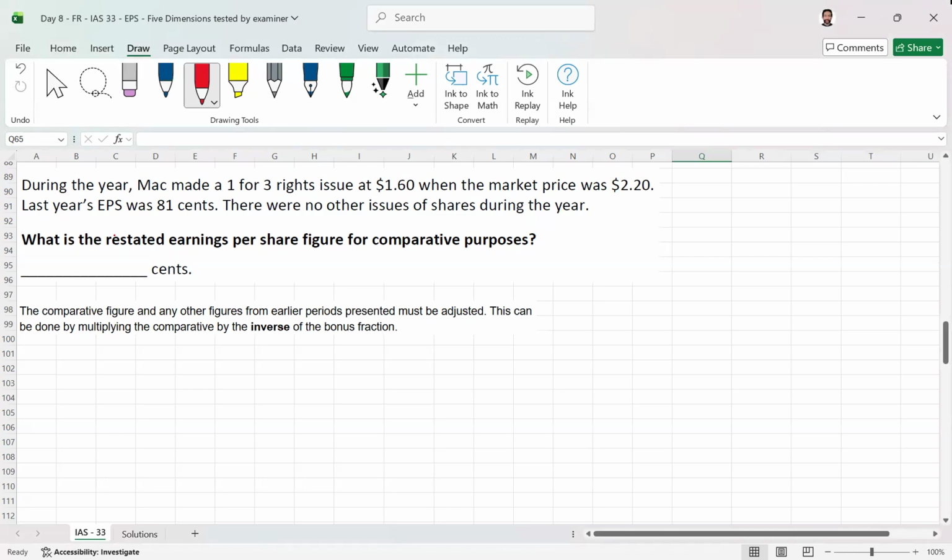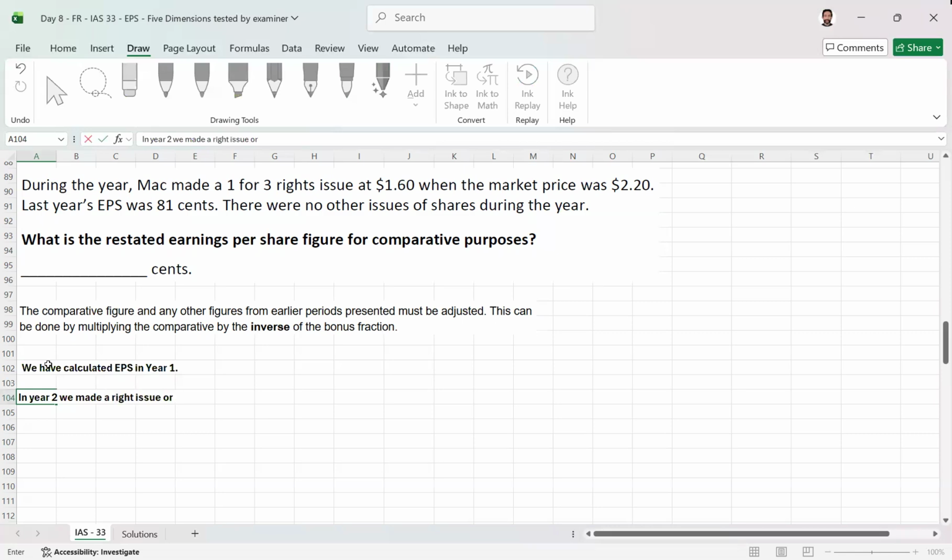So what will happen? The EPS is going to go down. Why is that? Let me explain. Let me write it here for you. So we have calculated EPS in year 1. In year 2, we made a right issue or a bonus issue of shares. Okay, so this is the situation.